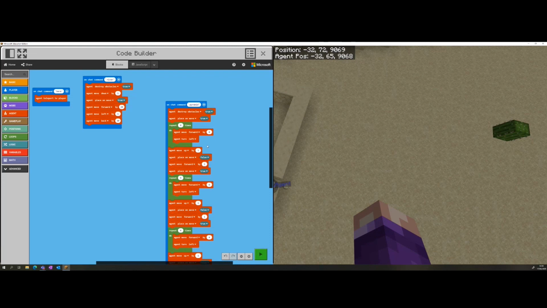So if they move forward by 1, we then want them to move up and left and then forward again. So to get that right, we'll have to add in more turning blocks here because they're going to go up, turn around, and then they're going to start building the next square.